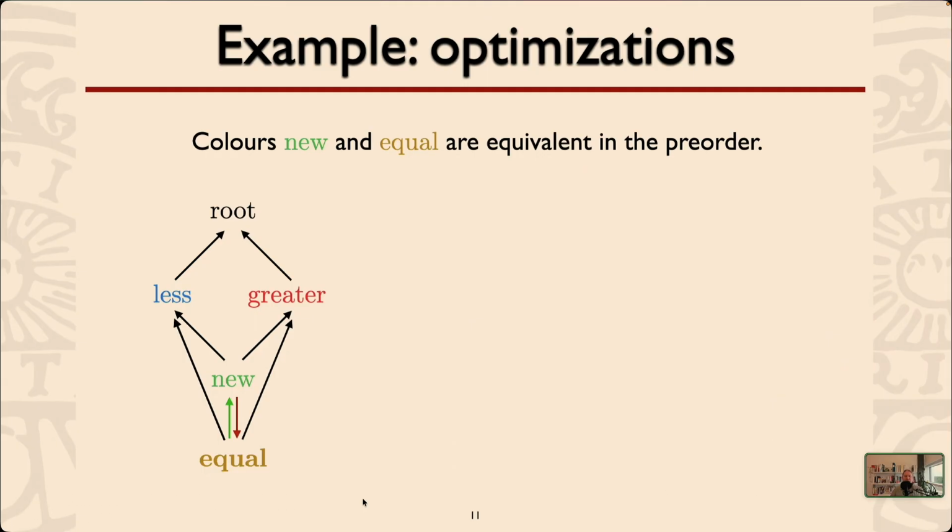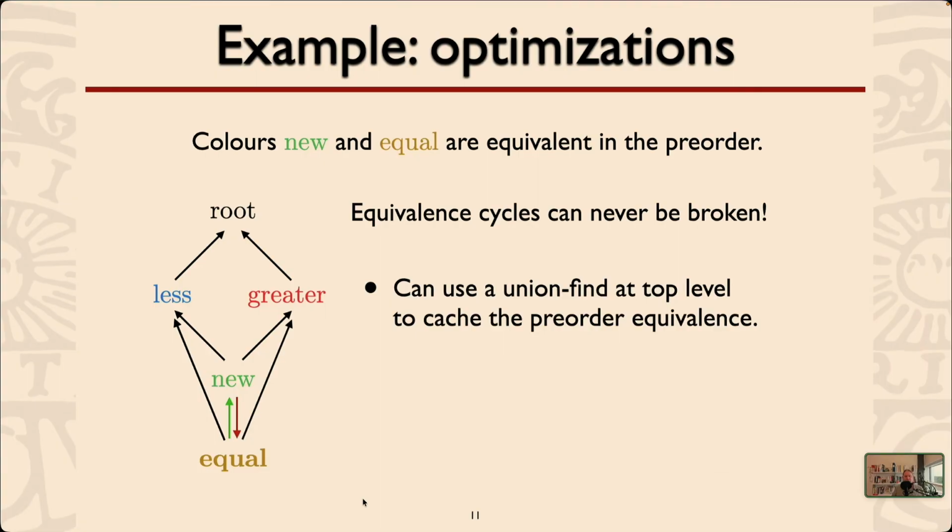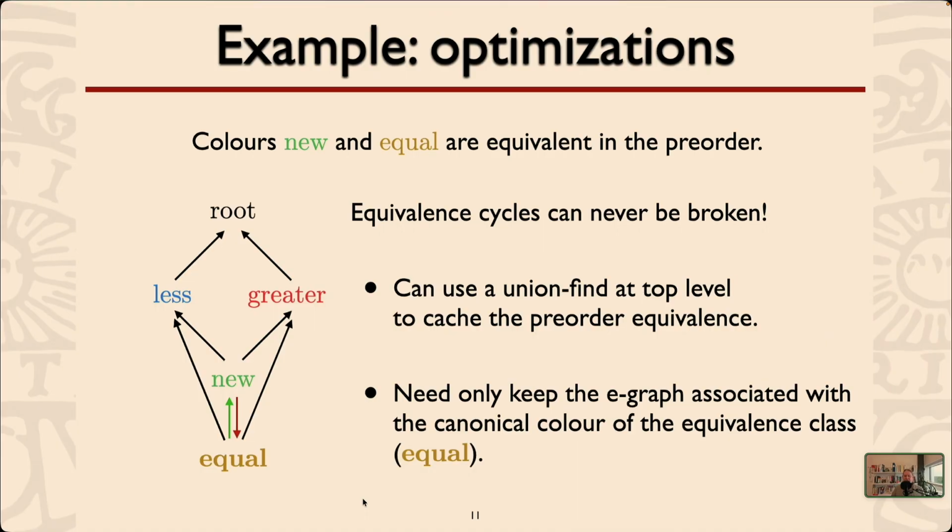So now we have two colors, new and equal, that are equivalent in the pre-order. Their fact sets are equal, and we say that this is sort of the core property of an E-graph. What things are true in it? Well, if they're logically equivalent, and equivalence cycles can never be broken as long as you keep adding and adding stuff, then we can actually optimize our representation and only keep one of them. We can use a union find at top level to cache the pre-order equivalence, and we only need to keep one of the E-graphs, say the one that is furthest or was furthest down in the structure.